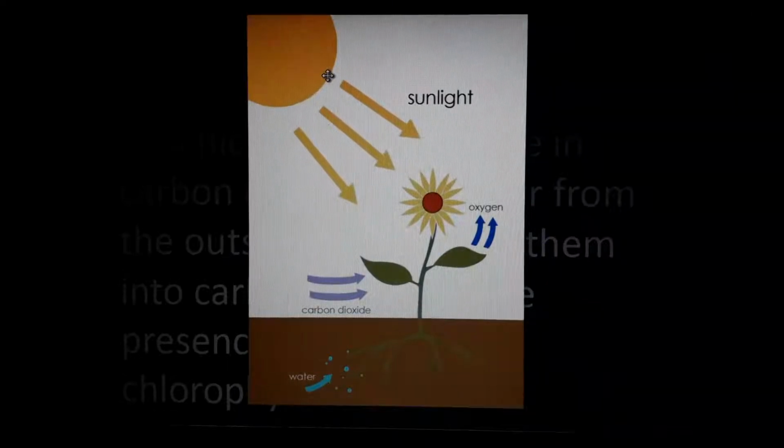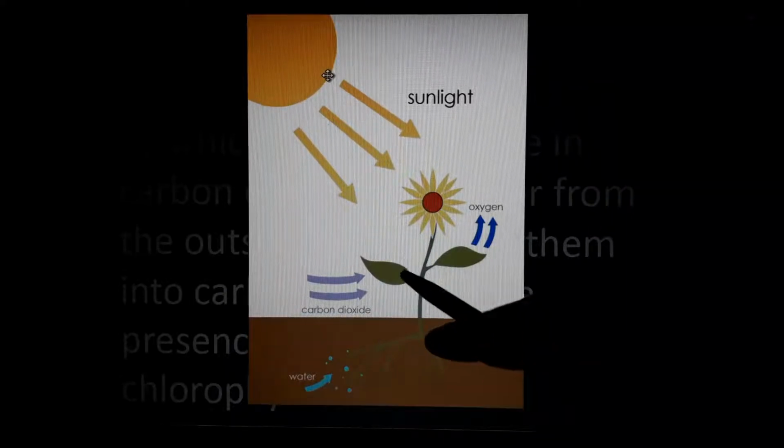So here, what is happening during photosynthesis? We have a small plant, a sunflower plant or whatever plant. See, the leaves of the plant are mostly green in color. Why is this green? The green color is due to the presence of a pigment called chlorophyll, which is present in the leaves of the plant. So the color of the leaf is green.